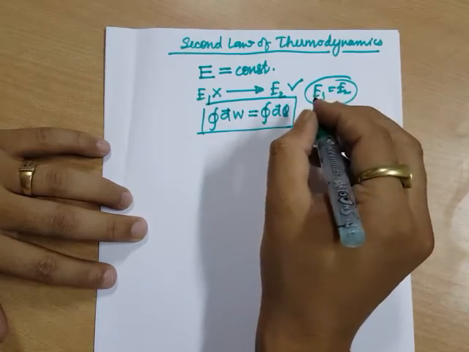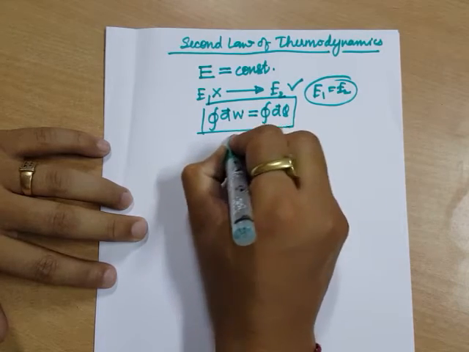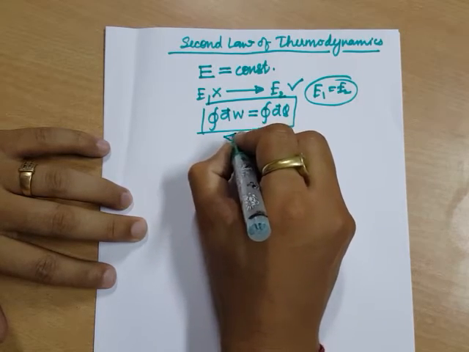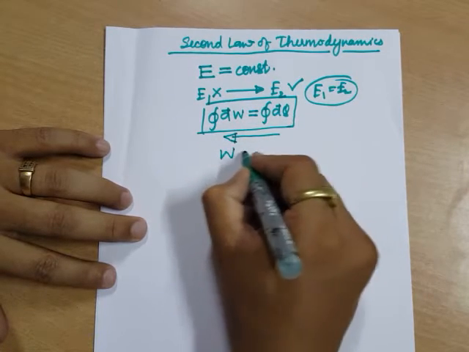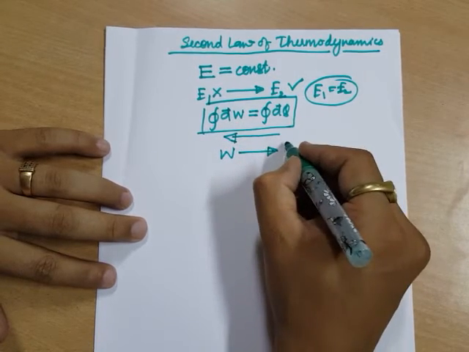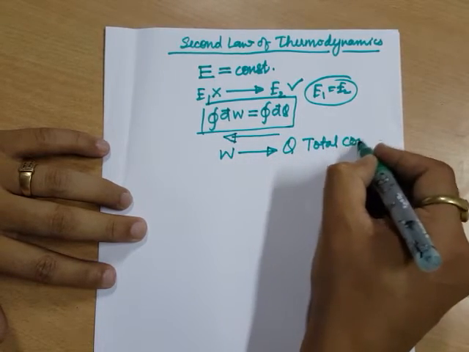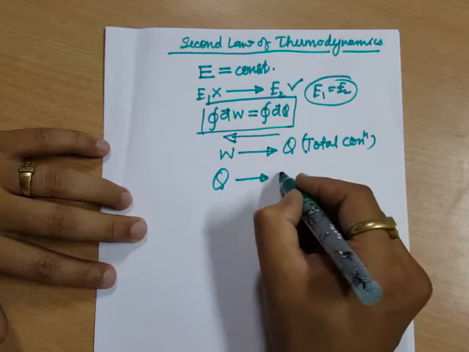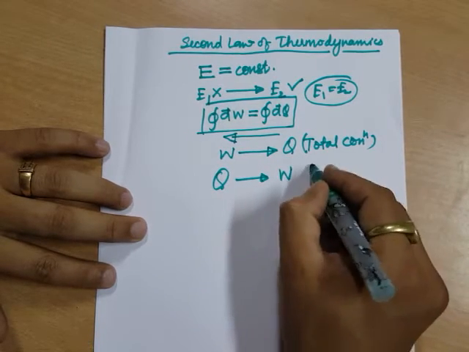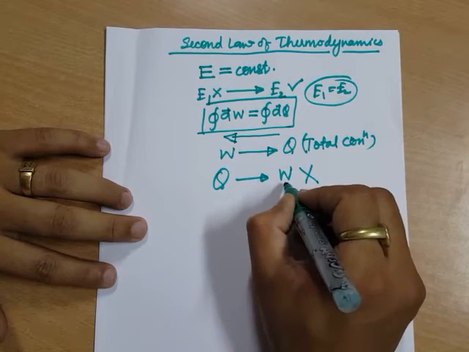But will the total heat be converted into work, or, in other terms, can work be totally converted into heat? Total conversion. But can heat be totally converted to work? No. You cannot totally convert heat into work. It is not possible.